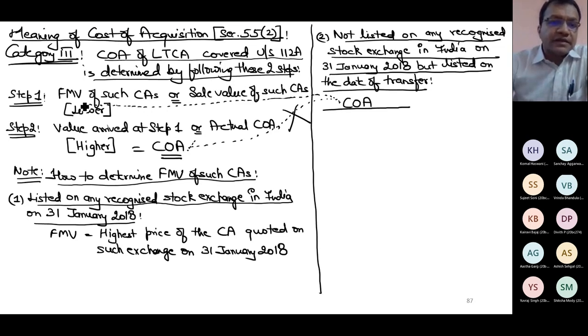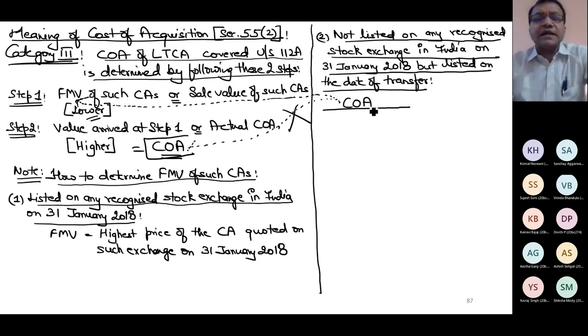This COA is helping me in determining fair market value. From this COA, I will get this FMV. From step 1, I will get some value, and in step 2, I will get the final COA. So don't confuse this COA, which I'm writing as the final COA of the capital asset. No, this COA is used to determine the fair market value. Final COA comes later on, which I will deduct.